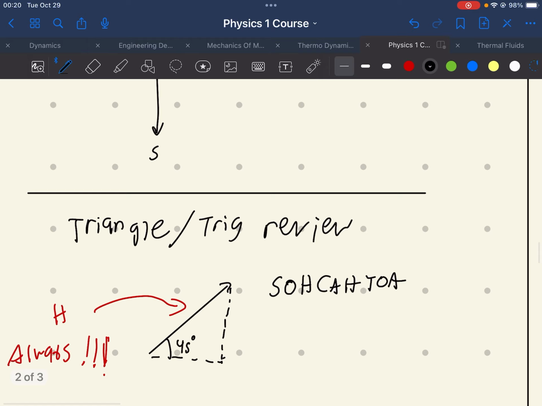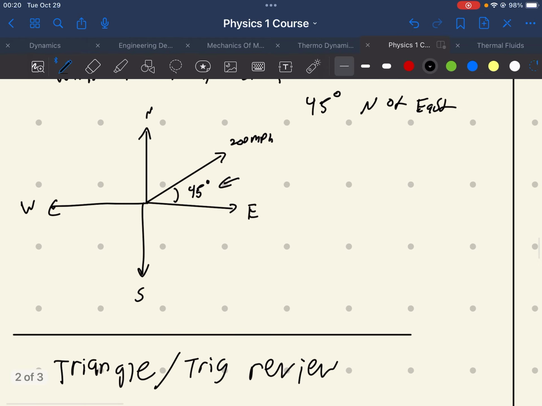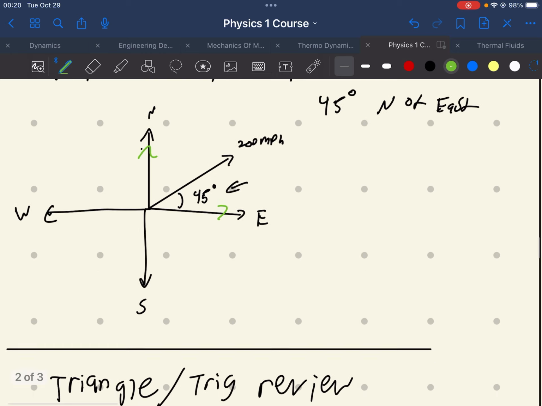And what we can do is we can actually resolve this into components, because you can't really get too much information out of this when you just have the vector line. What you should probably want to do is break this up into vector components going in the north and in the east. So how do we do that?